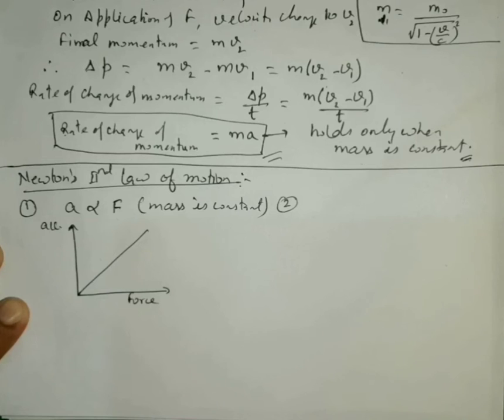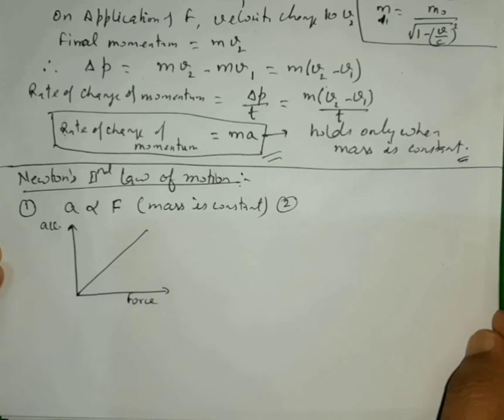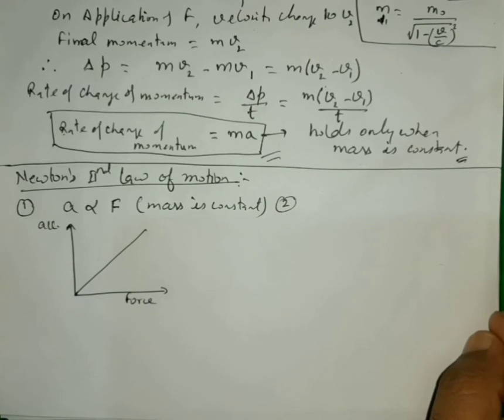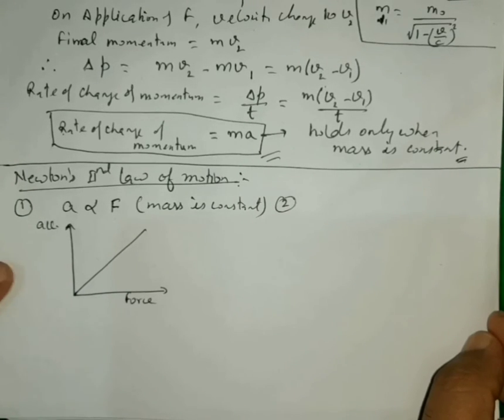Now if we want the same acceleration in bodies having different masses, then the lighter body will gain more acceleration with the applied force than the heavier body.